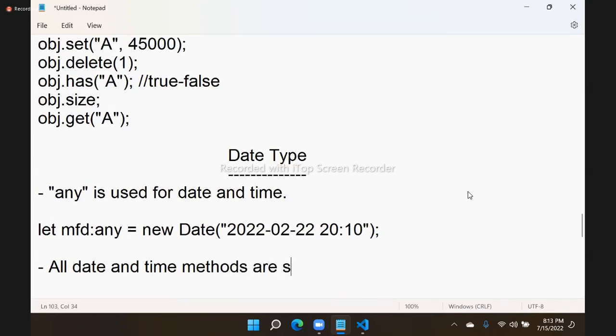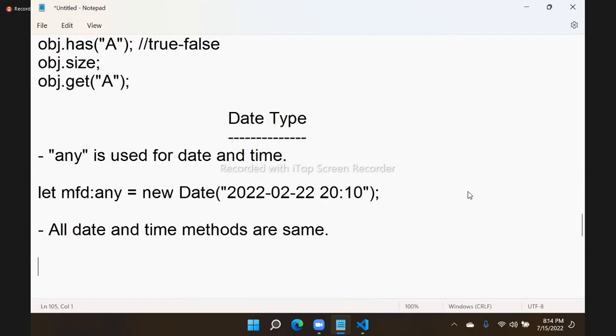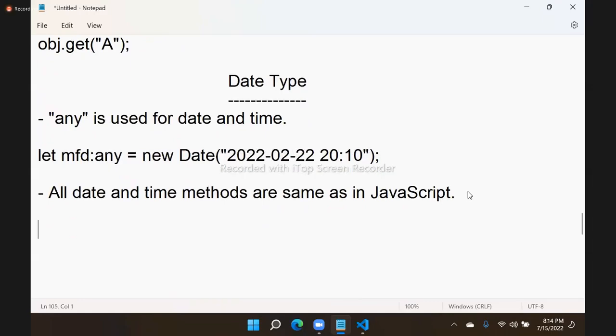Methods are same, no change. Means you know date time methods, right? Get hours, get minutes, get seconds, get month, get date, get time, get day. We have set hours, set minutes. Get and set date methods are same, right? All date and time methods are same as in JavaScript. So there is no change in date. Only the point is data type. What the data type must be defined as any.